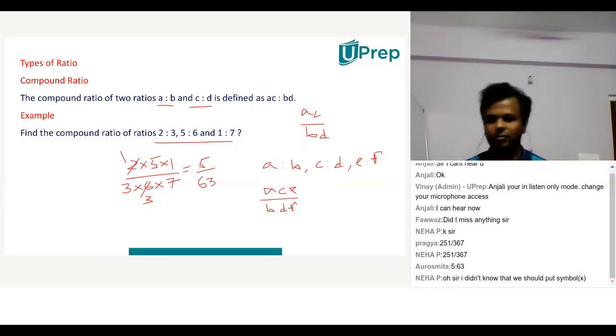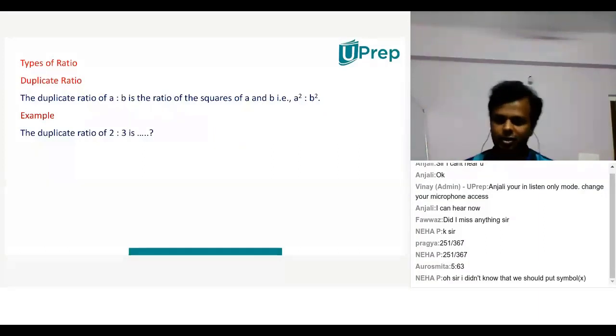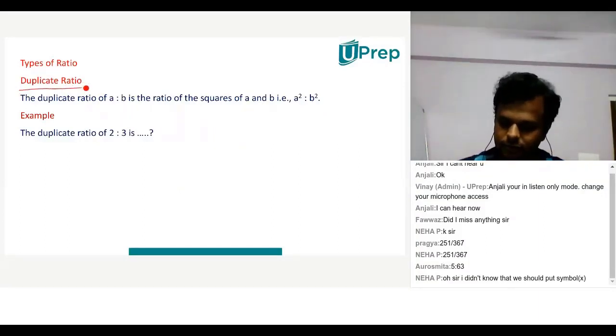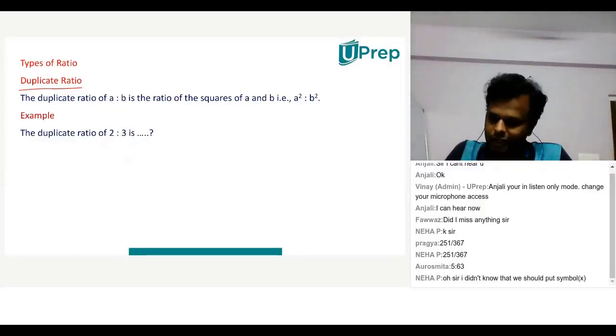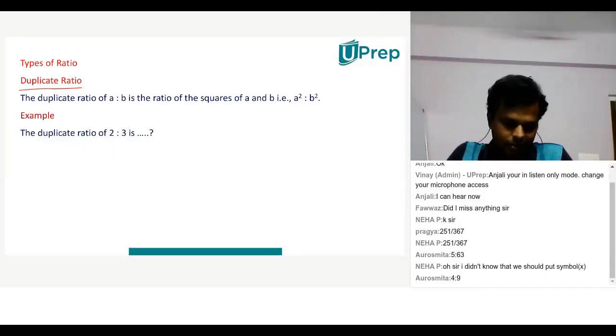Okay, moving on. Duplicate ratio. The duplicate ratio of A is to B is the ratio of their squares, that is A square is to B square. So children, what will be the answer in this case? Please type the answers in the chat box, children.